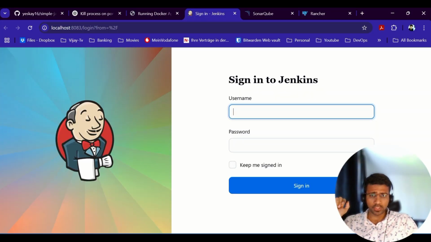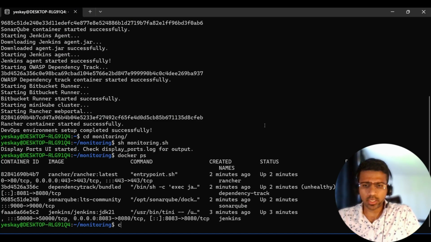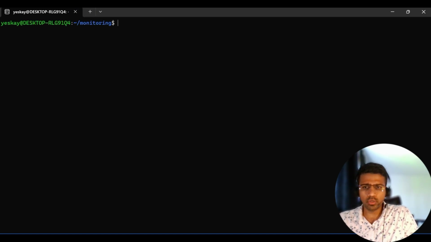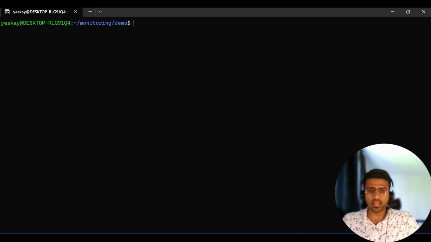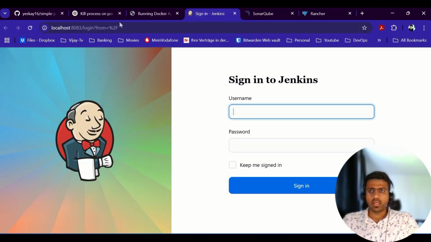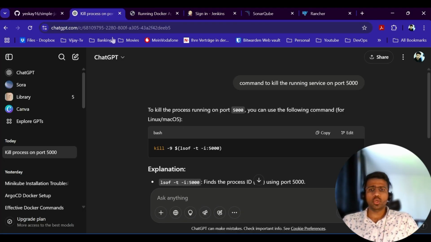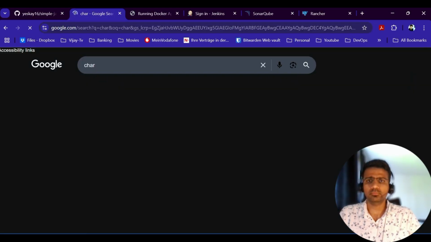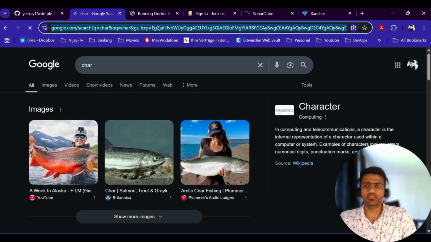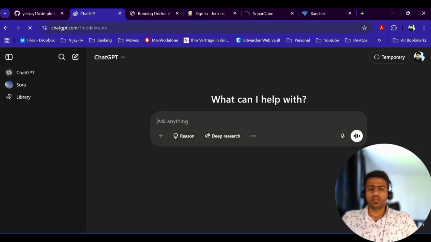So what I have to do is first go ahead and create a folder. Let's say we create something like a demo folder, and then we get into it. So basically, with respect to AI, it is the prompt that matters. The moment you give a good prompt, then you are all good. So let me just clear ChatGPT and let's ask it what exactly we want.